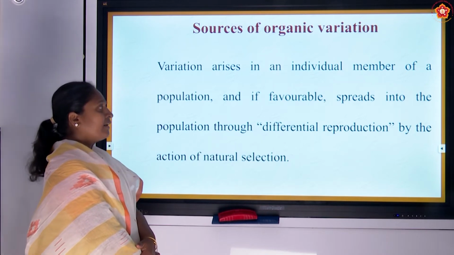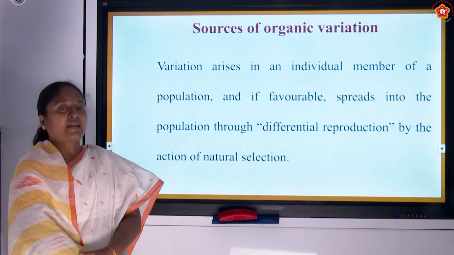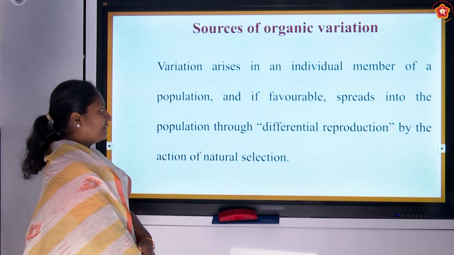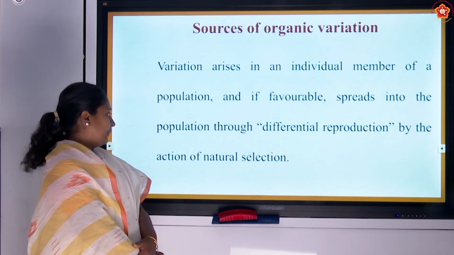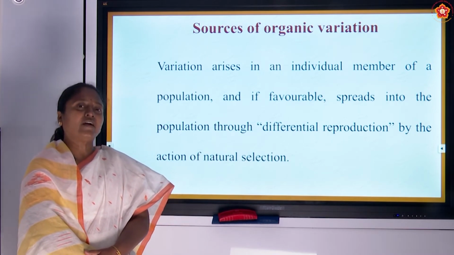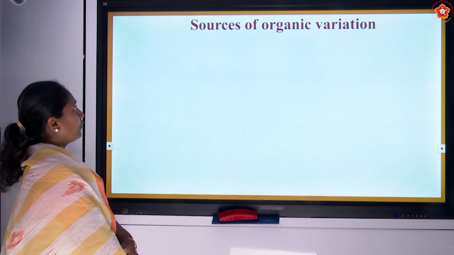Some organisms having an advantageous character will start spreading it in the population. This leads to differential reproduction. Thereby, nature will select those advantageous characters for the gene pool.